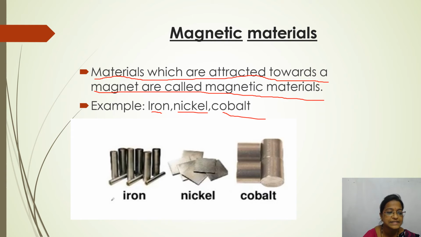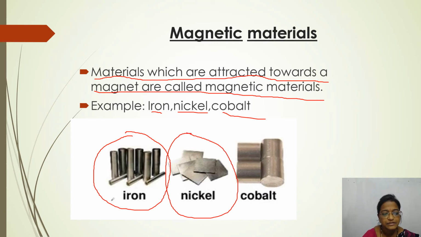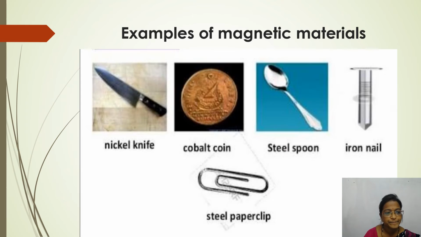You can even see the images. Here is iron, nickel and here is cobalt. These are the materials which are attracted towards a magnet, so we call them magnetic materials. You can also see examples of magnetic materials here.